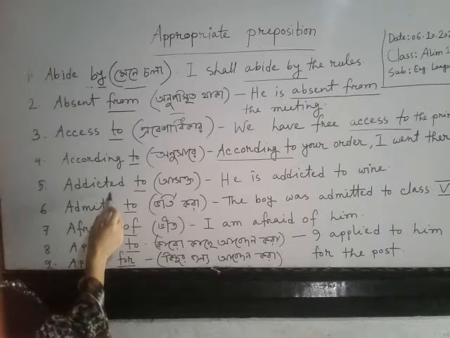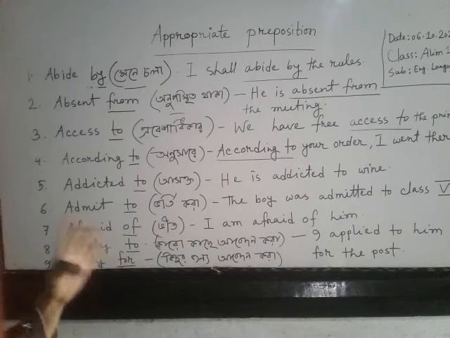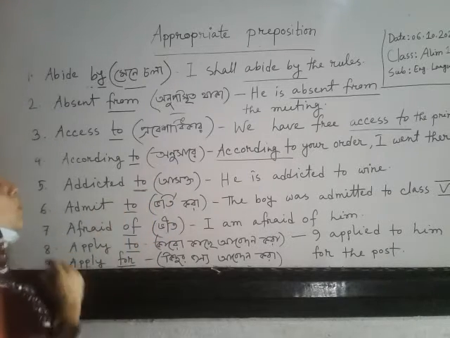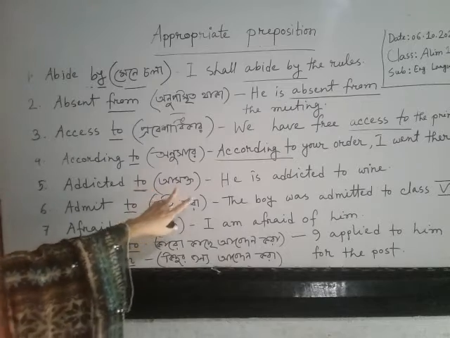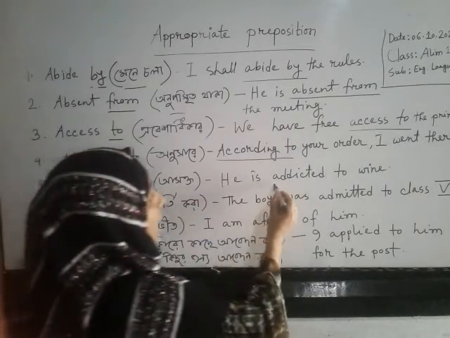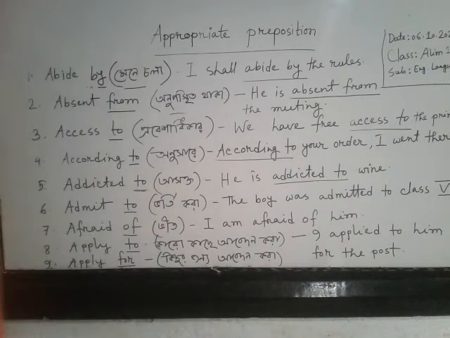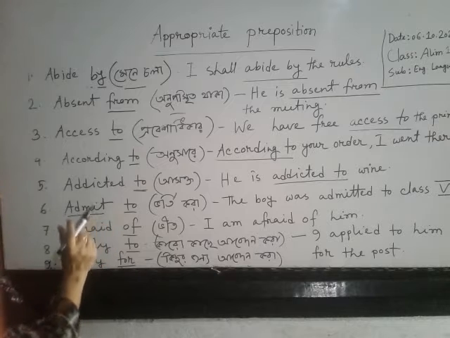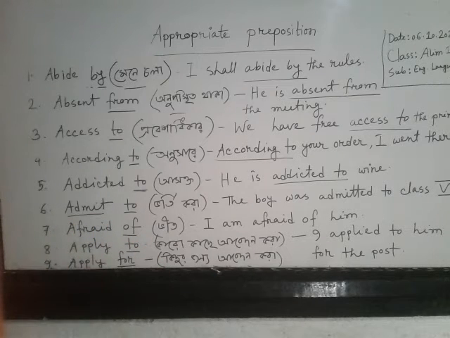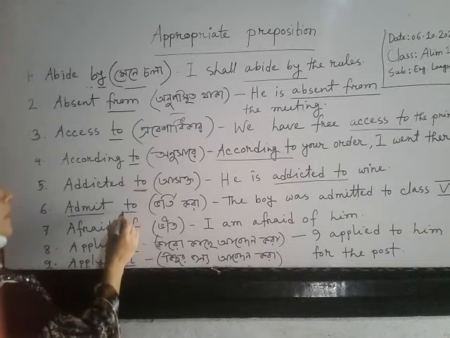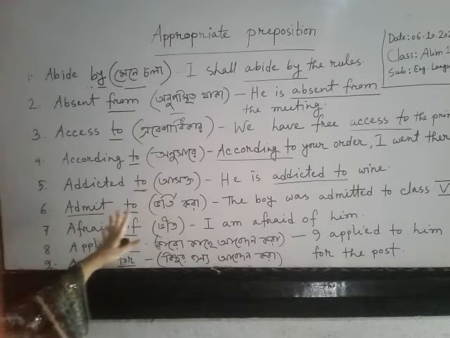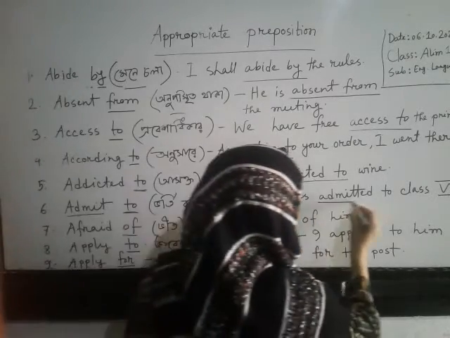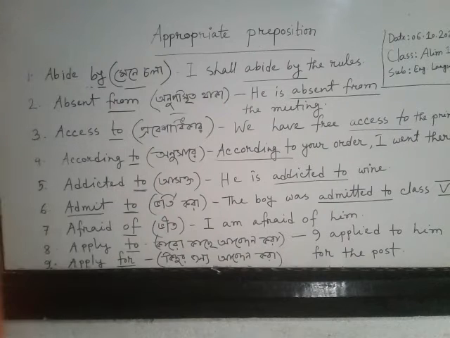Now come addicted. You know this word, all time you hear about it, addicted. But what's the preposition here appropriate? To. Addicted to. Ashokto. He is addicted to wine. Now come admit to. Admit. This word also you know very well, but you don't know which preposition is appropriate here, that is to. So admit to means bhorti kora. The boy was admitted to class 6.